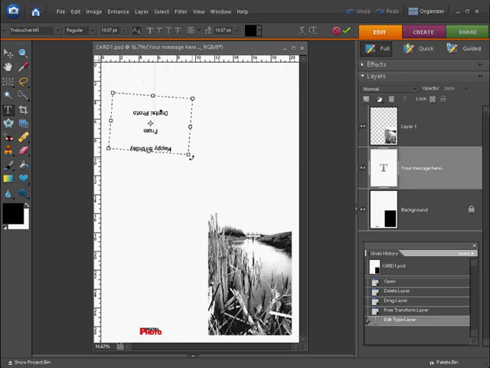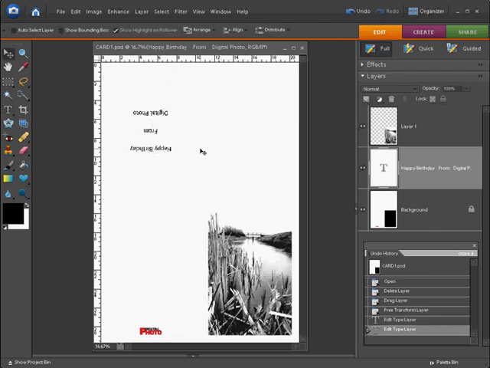If you don't want to type the message upside down, just place the cursor beneath these bounding boxes and you can actually have the option there of rotating it around very slowly, and then just release and you'll be able to see that you're typing in the message the right way round. If you do turn it around to type in your message, make sure that you do turn it back around. So just go beneath it, find the rotational cursor there and just rotate it all the way around once again.